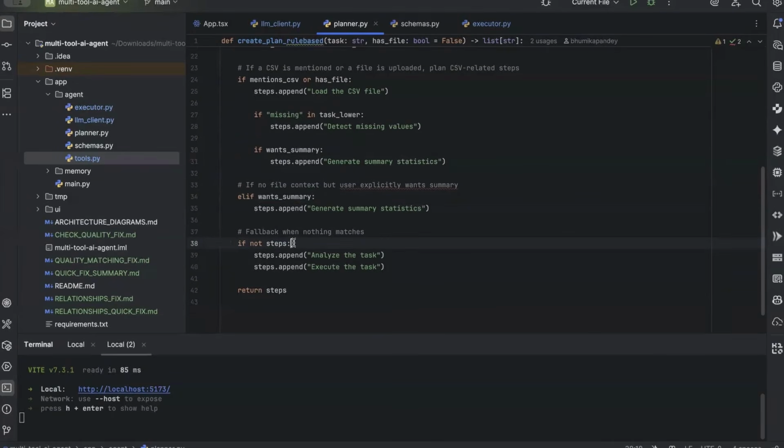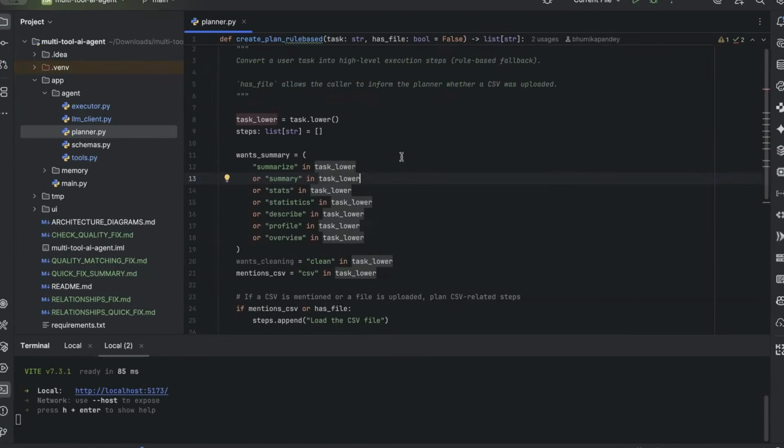And finally, we have a fallback plan over here. So this prevents planner failure. Even when nothing matches, the agent never stalls, because good agents always produce a next action. So here the generic reasoning steps ensure continuity. So basically this rule-based planner is not competing with the LLM, but it is stabilizing the system. So you can say that LLMs provide flexibility, but rules provide guarantees. And robust agents combine both.